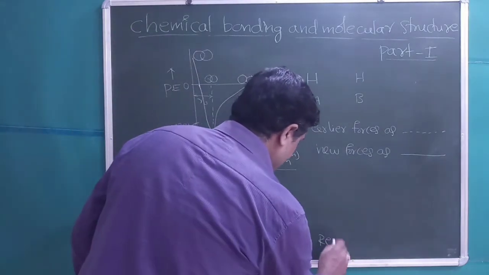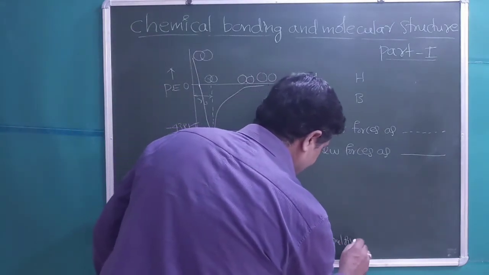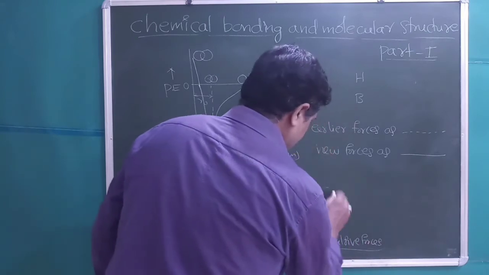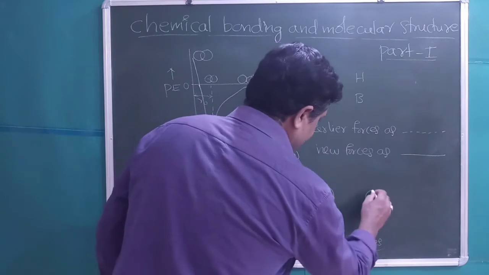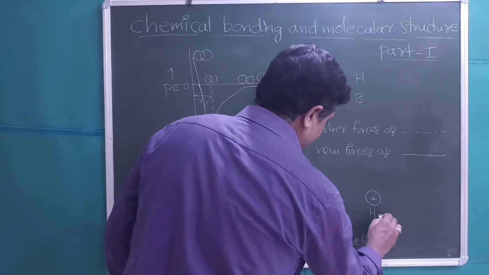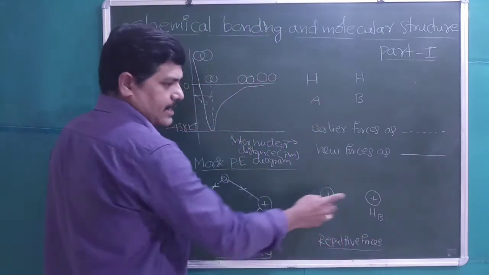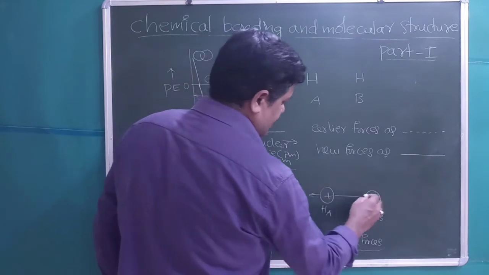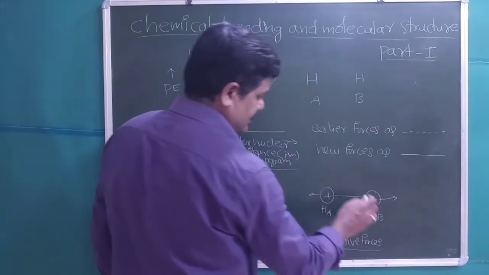And repulsive forces. We know like charges will repel each other. This is HA, the nucleus of the first hydrogen A, and HB is the nucleus of the second hydrogen. Like charges will repel, so these are repulsive forces.